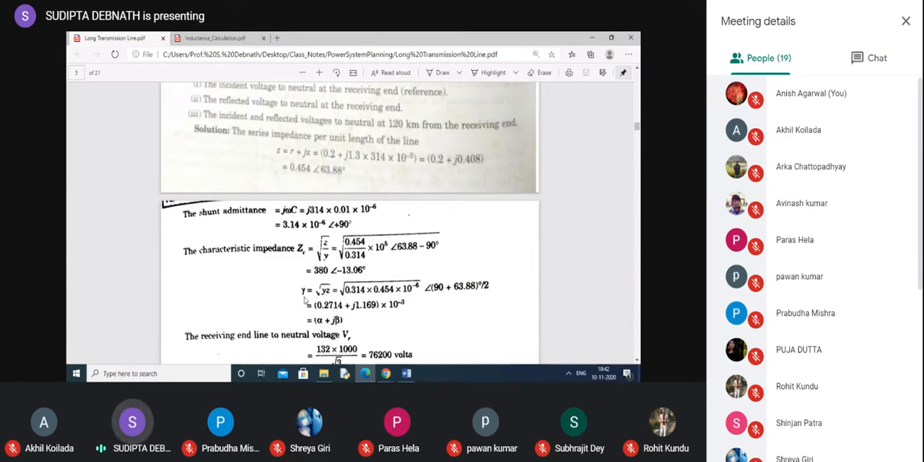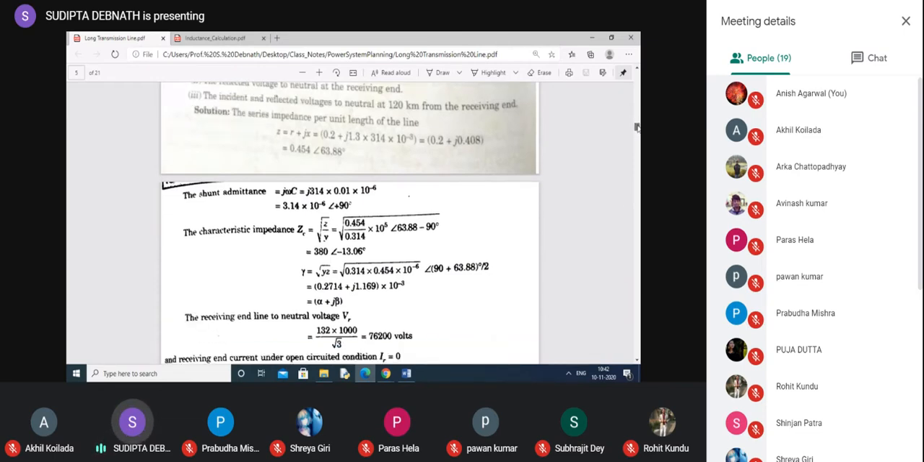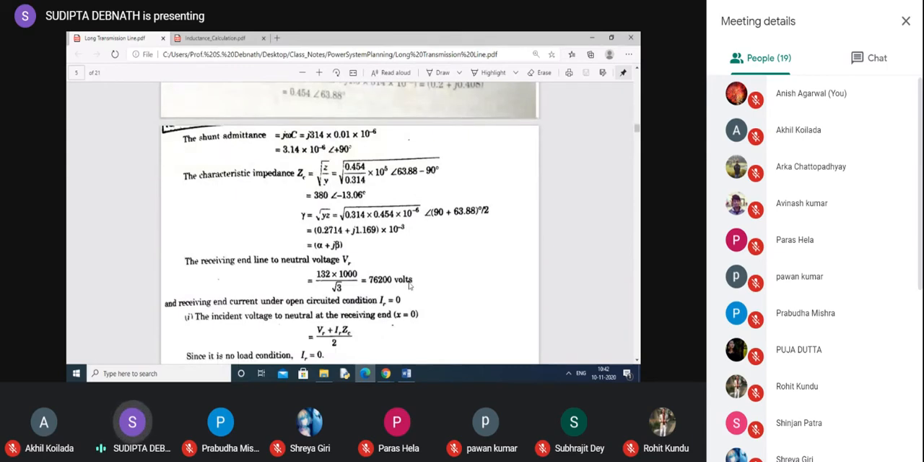What is gamma? Gamma is root over yz. So root over of y means this one, z means this one. They have found it out, and written it in rectangular form. Actually, they have got this one. Now, the receiving end line to neutral voltage: 132 kV, you divide it by root 3, you get VR. Always calculate in terms of phase voltage.